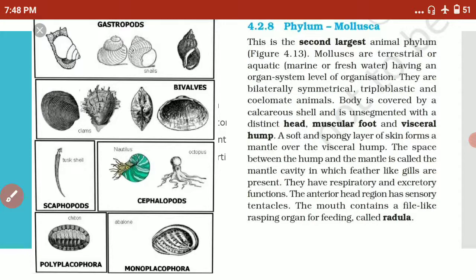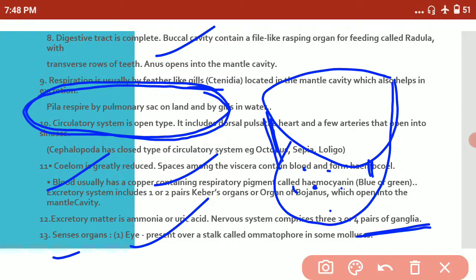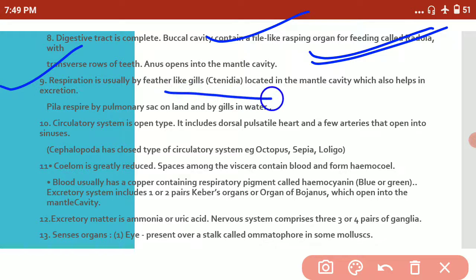Now coming to the next slide. The digestive tract is complete. In the buccal cavity, a file-like rasping organ, the radula, is present. Transverse rows of teeth are present in the radula, which help them scrape out the food item. The anus opens into the mantle cavity, because the mantle cavity is a cavity from which water flows out, and from there the waste material goes out. Now coming to respiration, respiration is through ctenidia.